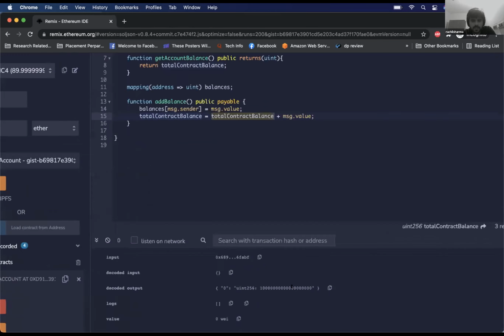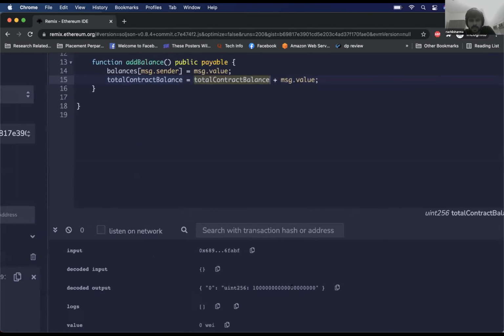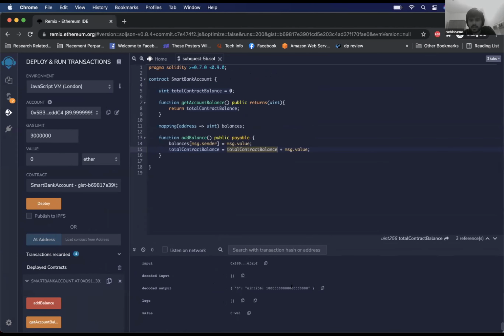So this is one of the ways, right? In the previous code, there could have been another way, which we didn't mention when we were not using message.sender. We could have just mentioned the account number, that this is the account that we're deducting from, and account balance minus the amount that we are sending. So that's another way to do it, right? Actually not. That's a good point. Good question.